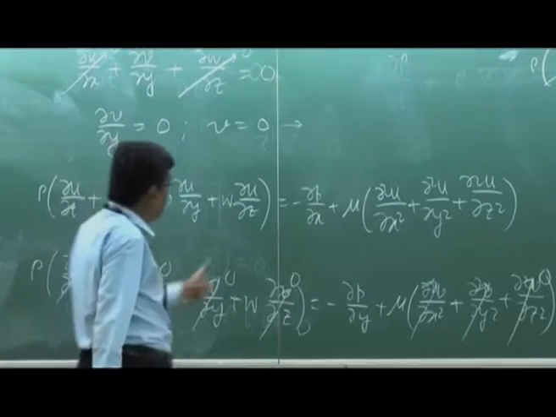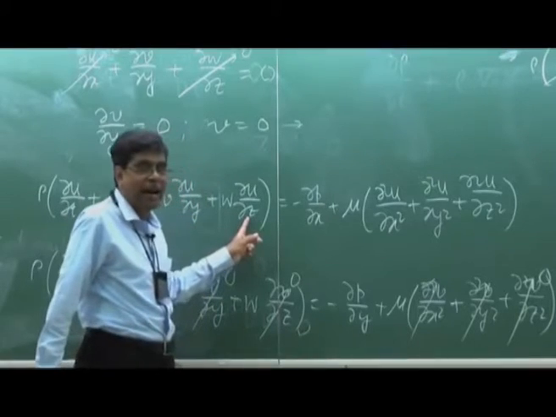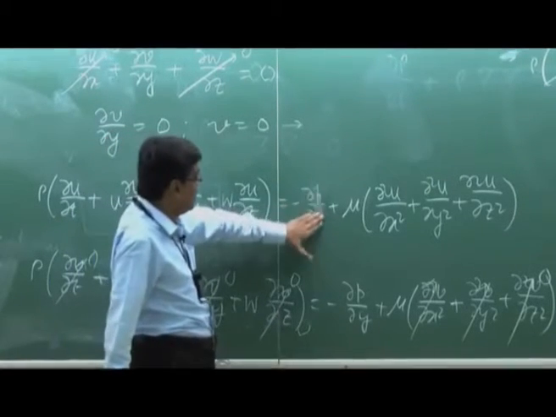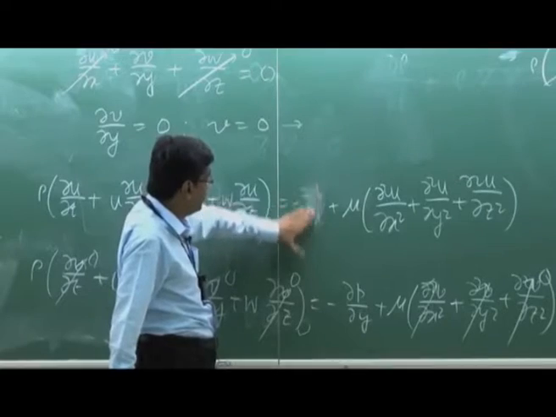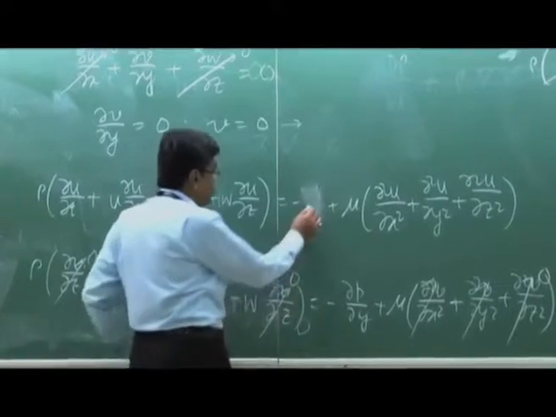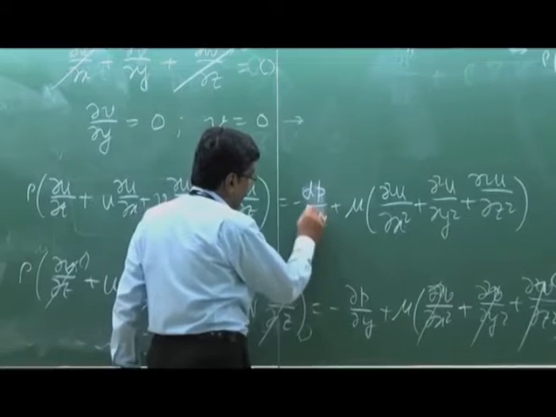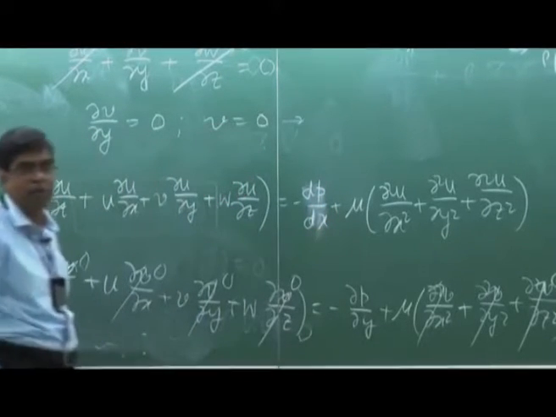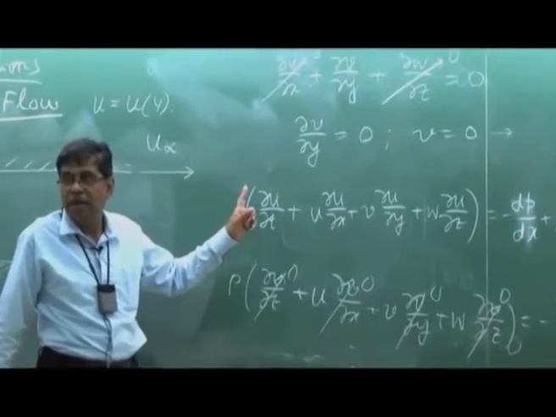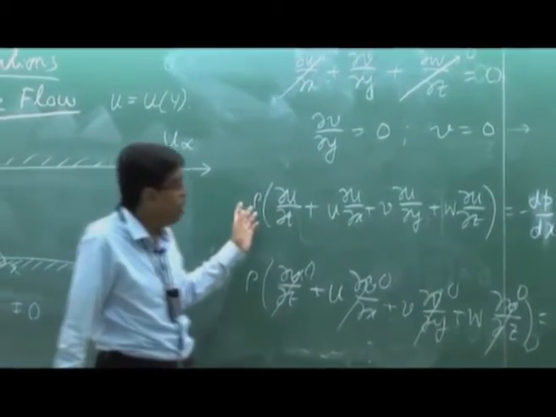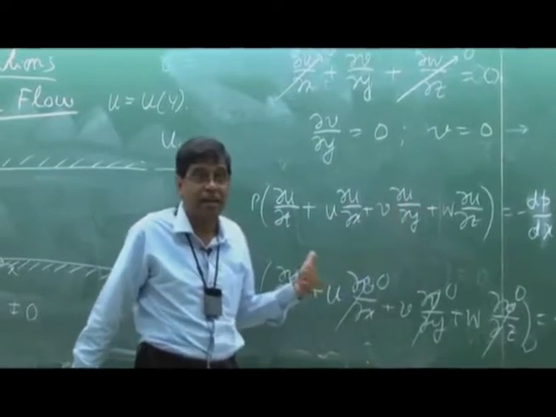So before inspecting any term, I first change this, because already I have got a result that P is a function of x only. So minus dp/dx in terms of ordinary differentiation, P is a function of x only. Now let us see how all inertial terms vanish here.